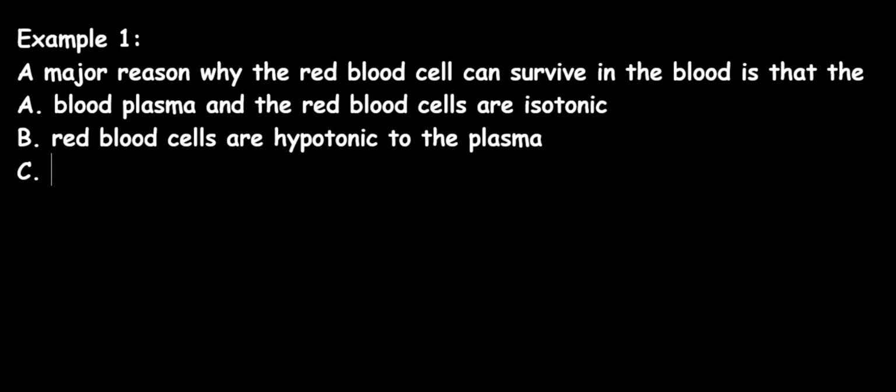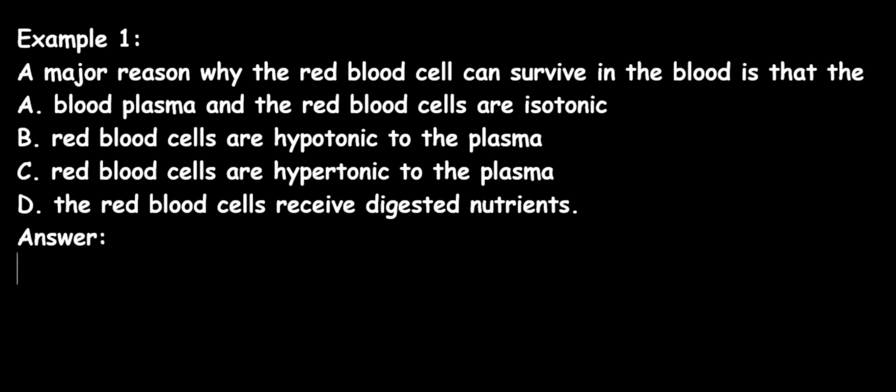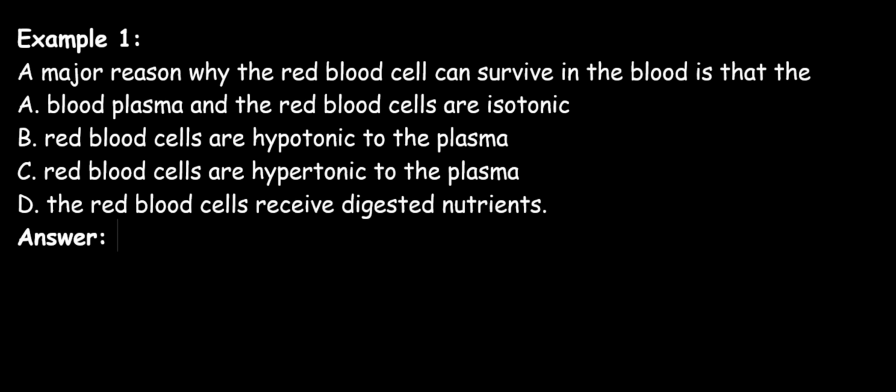C, the red blood cells are hypertonic to the plasma. And D, the red blood cell receive digested nutrients. If you have been following the lecture we have had thus far, you will understand that the answer will be A.